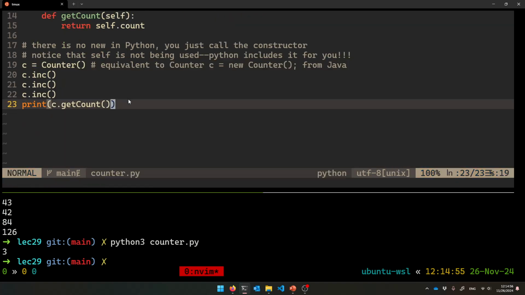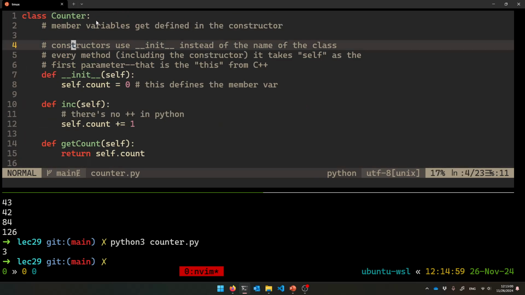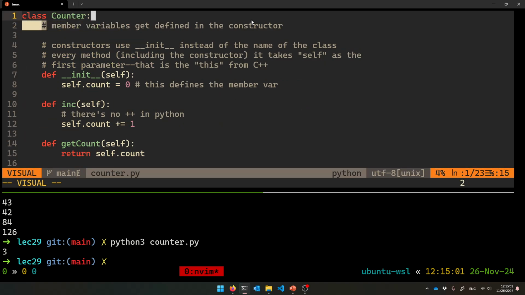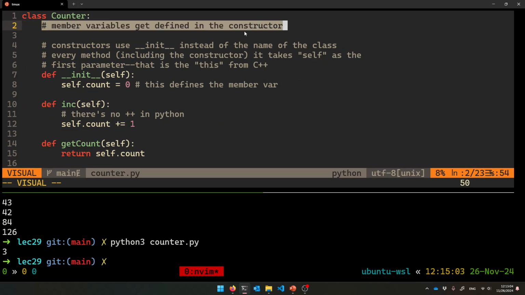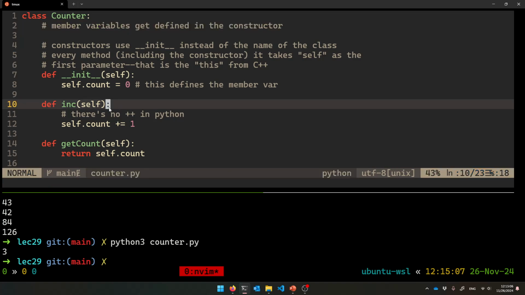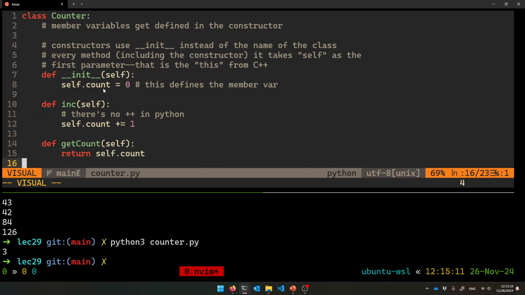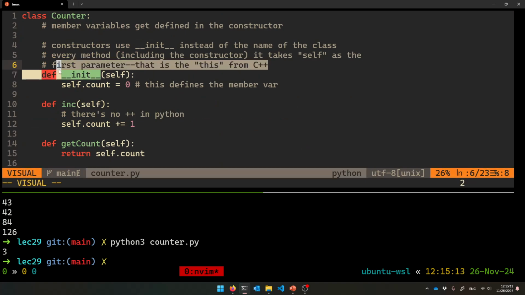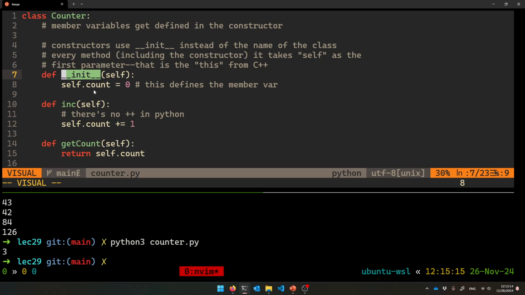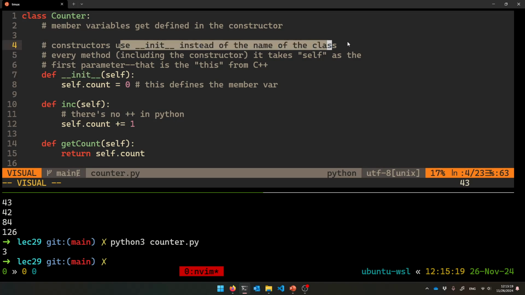But now let's look at the class itself. How is this implemented? First of all, there's no declaration of member variables. You're defining member variables inside the constructor. And the constructor is not called the same name as the class for once. It's called underscore underscore init underscore underscore. I know that's very odd, but that's what they chose in Python.